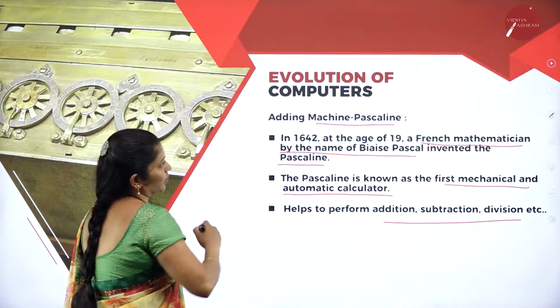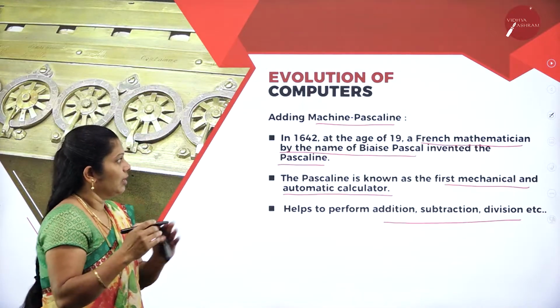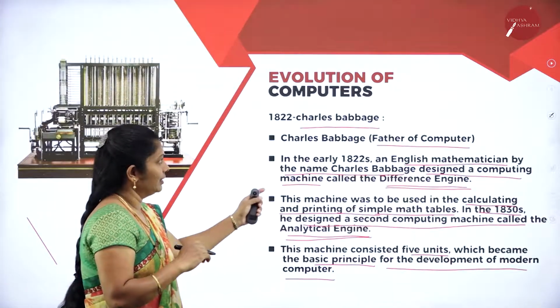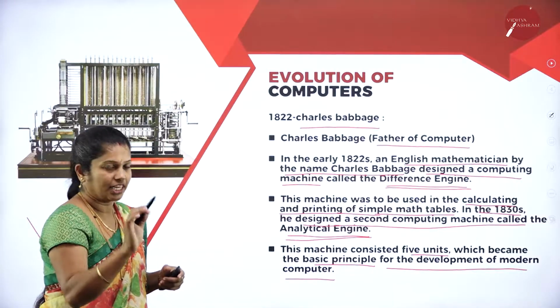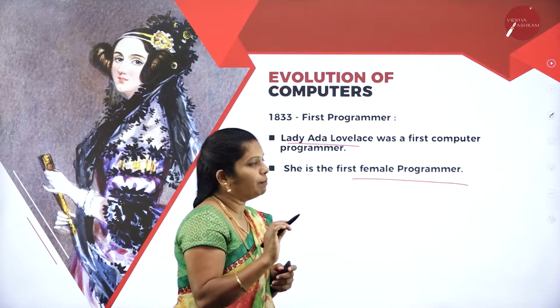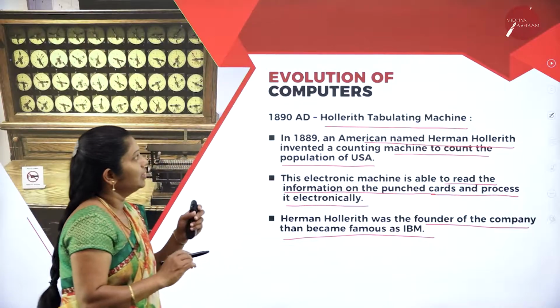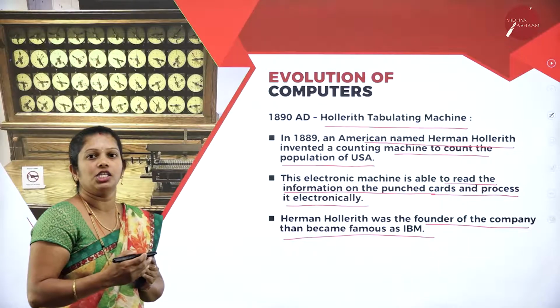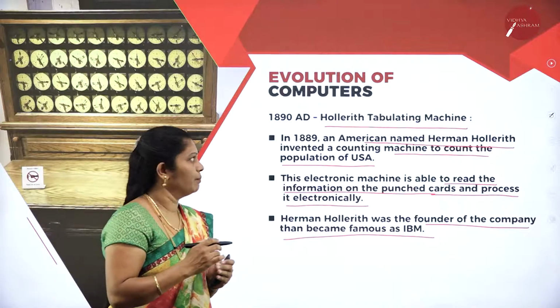Then the next one is the adding machine, especially Blaise Pascal, who developed the Pascaline. And the next one is Charles Babbage, regarding whom you have to mention Lady Ada Lovelace, the first female programmer. Then with that, the Hollerith tabulating machine. These are the major points you have to write under history of computer.